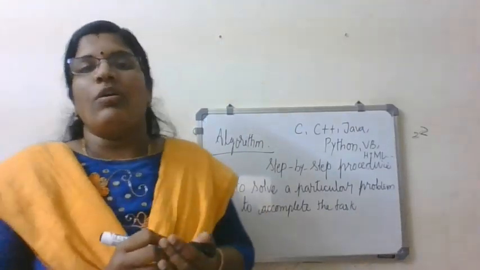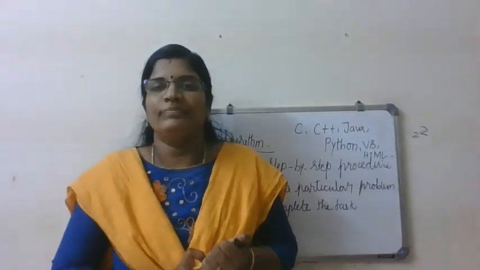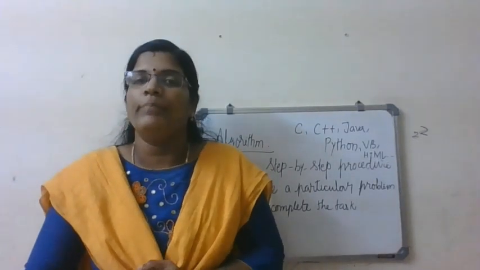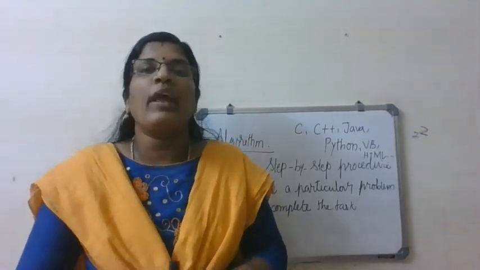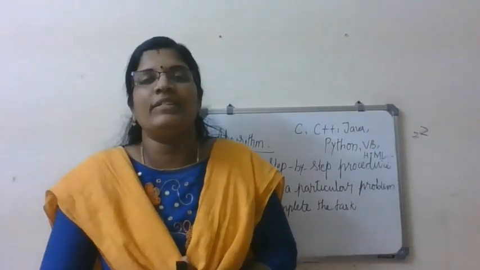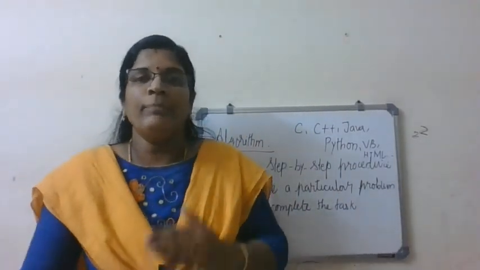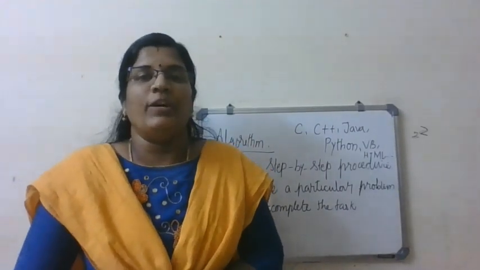The list goes on. There are different types of languages in computers, but in order to write a program in any of these languages, first we have to write an algorithm, which is a step-by-step procedure.